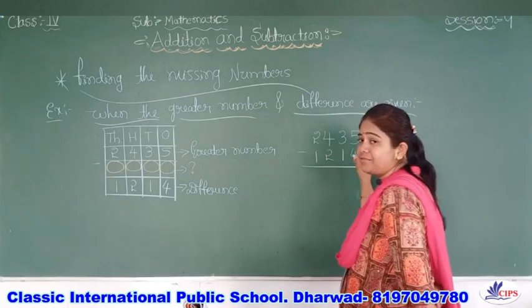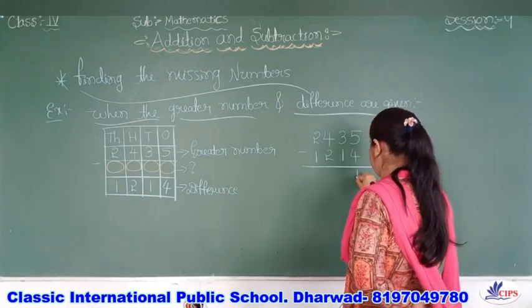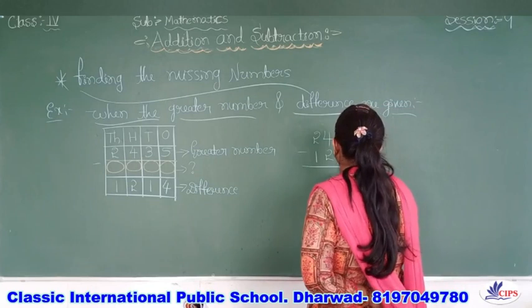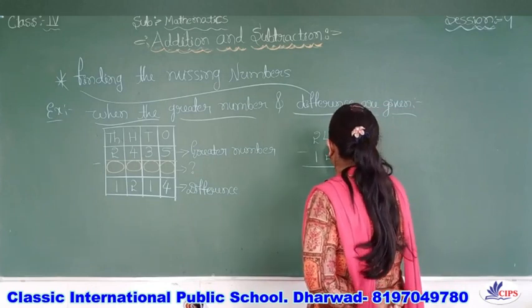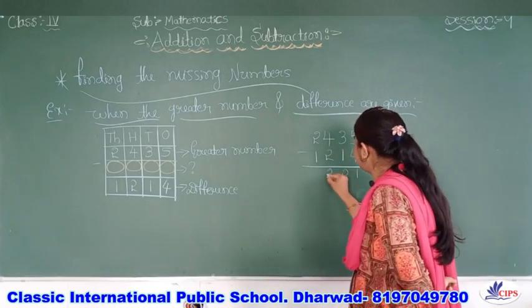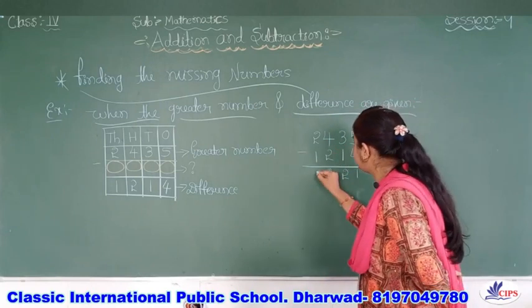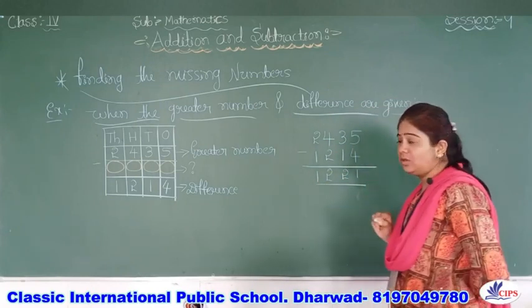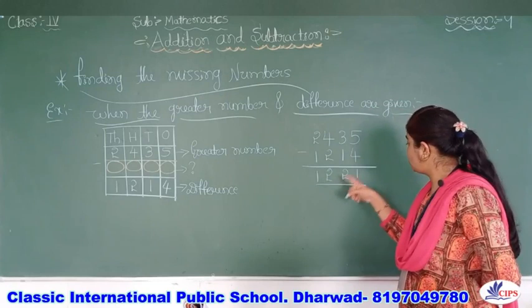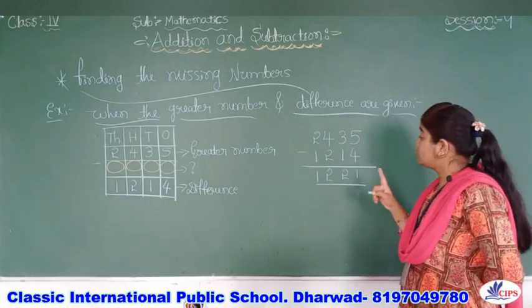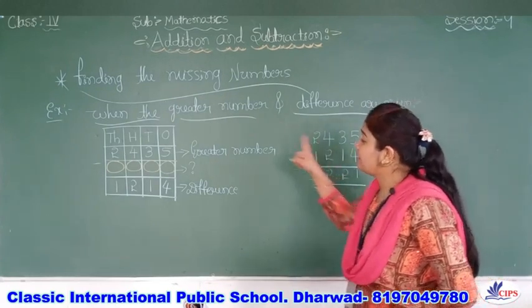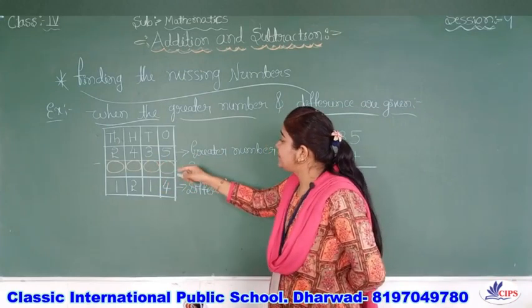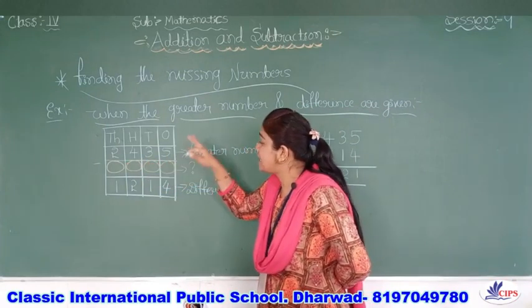So you know 5 minus 4 is 1. And 3 minus 1 is 2. 4 minus 2 is 2. 2 minus 1 is 1. So our answer is 1221. So this is our smaller number. These four digits are missing here.